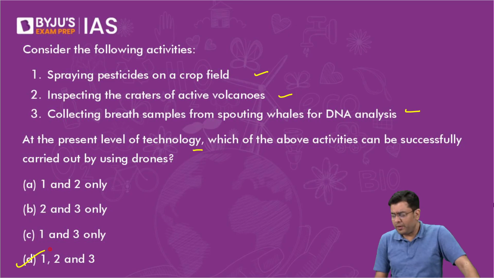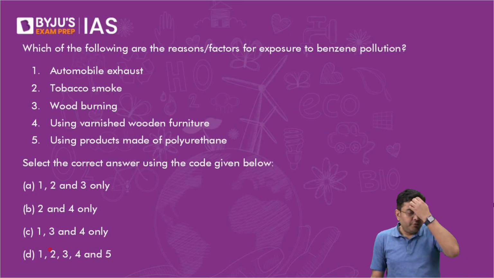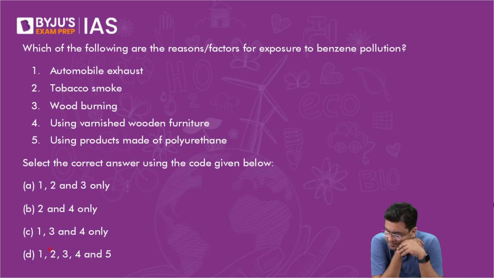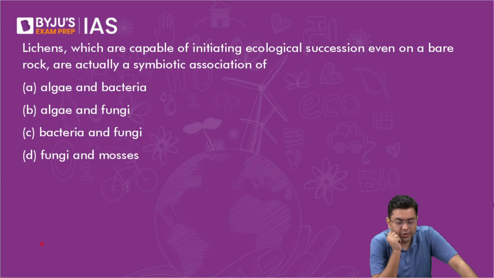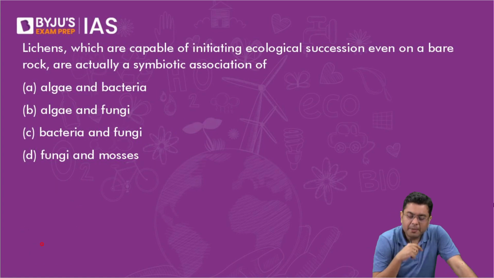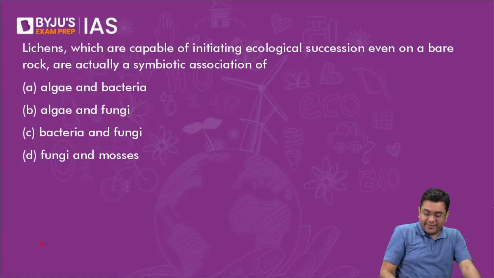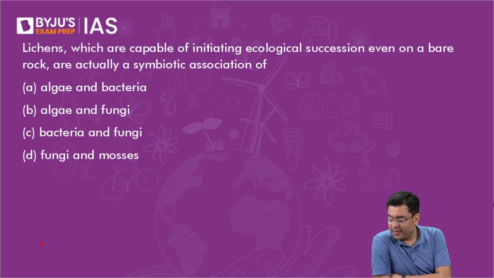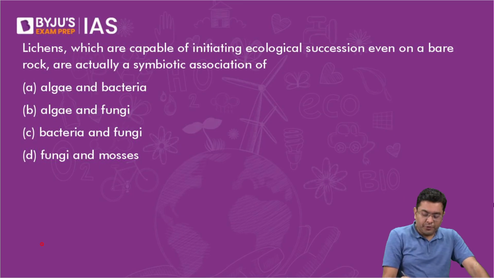This is a 2021 question. Which of the following are the reasons or factors for polyurethane giving rise to benzene exposure and eventual benzene pollution? Lichens, which are capable of initiating ecological succession even on bare rocks, are actually a symbiotic association of what? Yes, Ananya, I hope that the lichens question basically bolsters you to increase your level of preparation. Here, most of you are correct. It is algae and fungi.